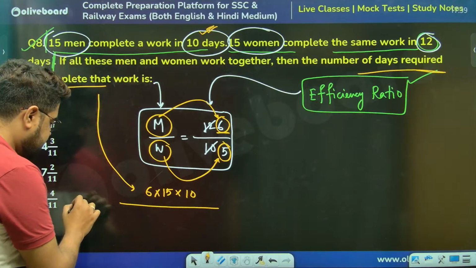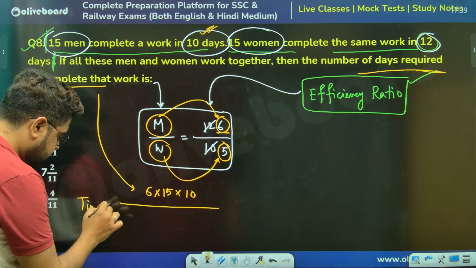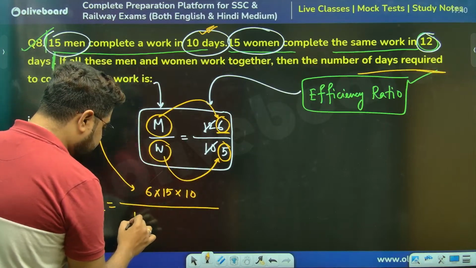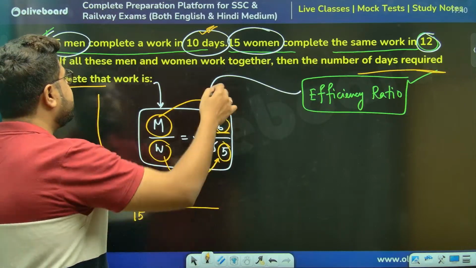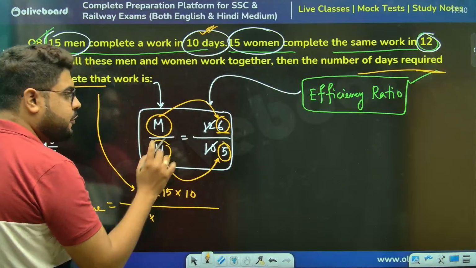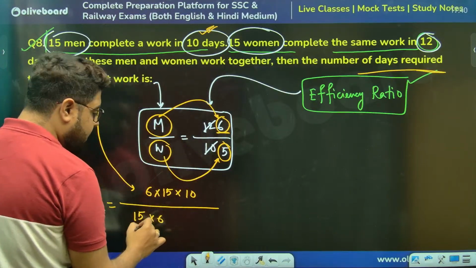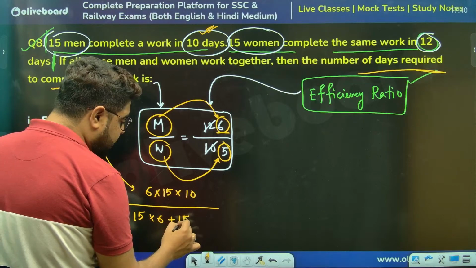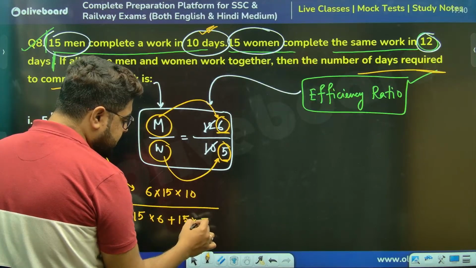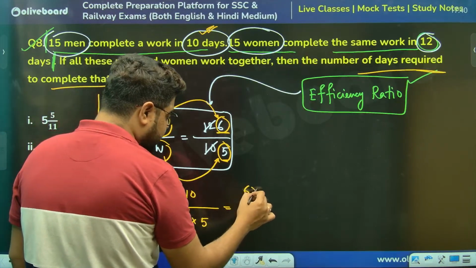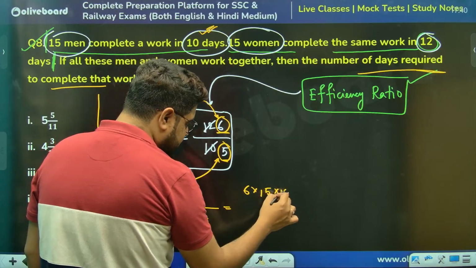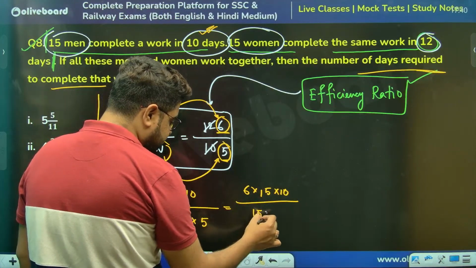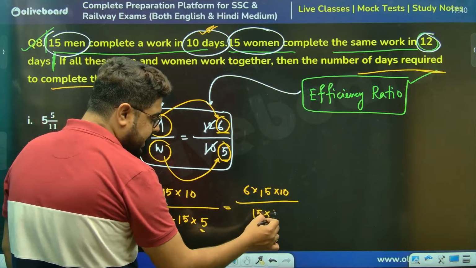But I need time. Total work by efficiency. Now, who are working? 15 men and 15 women. 15 men do 6 units each every day. 15 women also work, they do 5 units every day. So 6 into 15 into 10 divided by, 15 I can take common, and 6 plus 5 is 11.